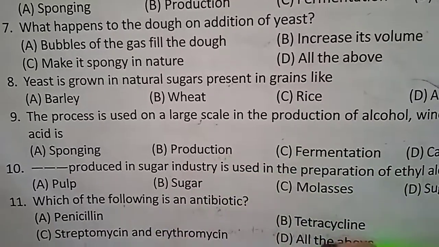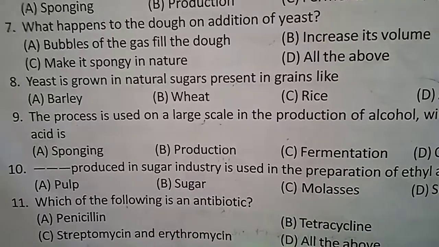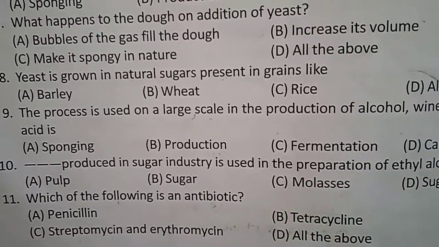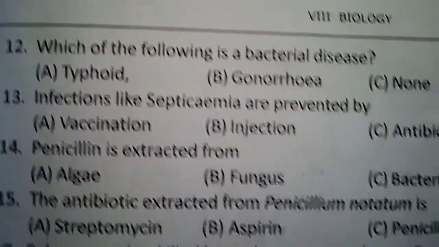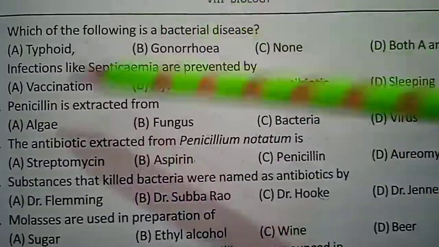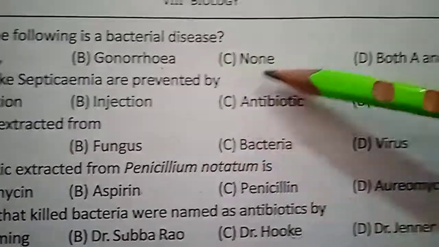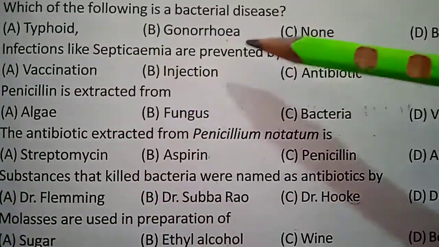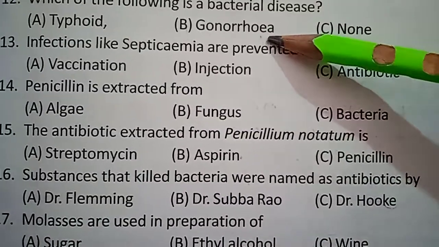Which of the following is an antibiotic? Penicillin, tetracycline, streptomycin, erythromycin, all of these are antibiotics. So the answer is all of the above. Which of the following is a bacterial disease? Typhoid, gonorrhea, none, or both A and B? Yes, typhoid and gonorrhea are bacterial diseases.